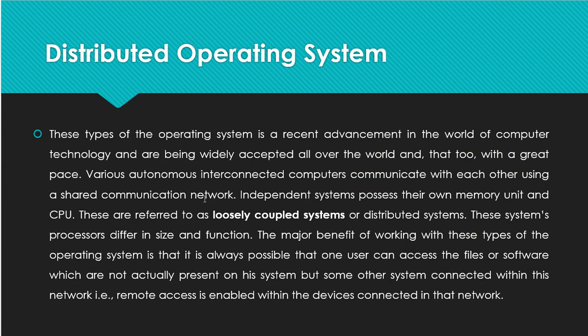Now, the distributed operating system. The next one is the distributed operating system, in the sense that these operating systems are laid out over networks. That does not exist in a single PC like that. Those processors are operated with the help of a network or servers. That kind of operating system we call a distributed operating system. This type of operating system is a recent advancement in the world of computer technology and is being widely accepted all over the world at a great pace.